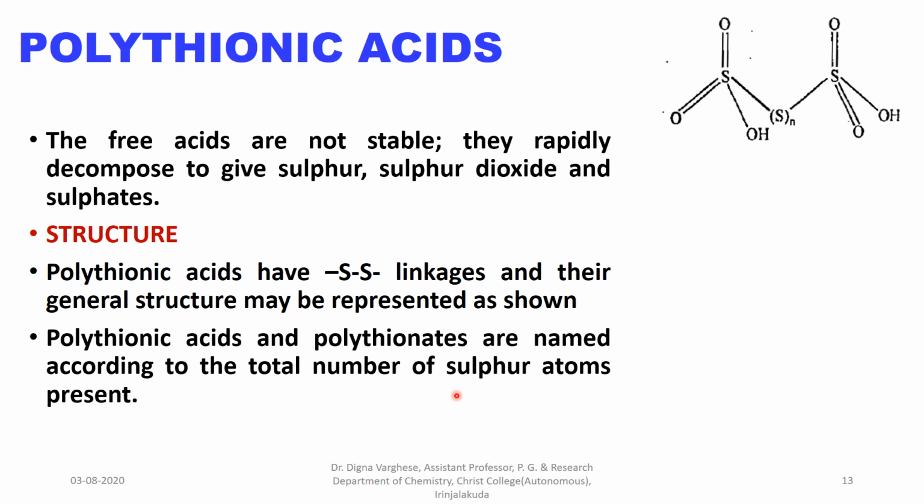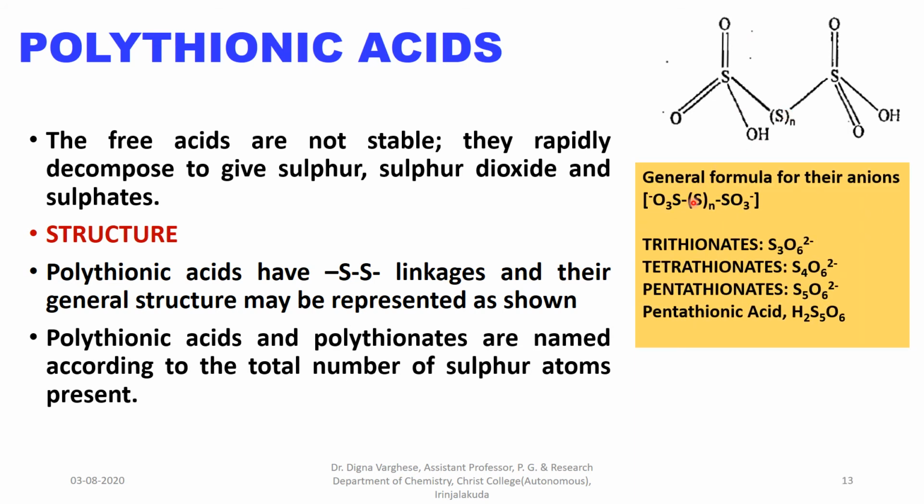The polythionic acids and polythionates are named according to the total number of sulfur atoms present in the molecule. The general formula for their anions is O3S-Sn-SO3 2 minus. If it is a trithionate, S3O6 2 minus. If it is a tetrathionate, S4O6 2 minus. If it is a pentathionate, S5O6 2 minus. Pentathionic acid has the formula H2S5O6.